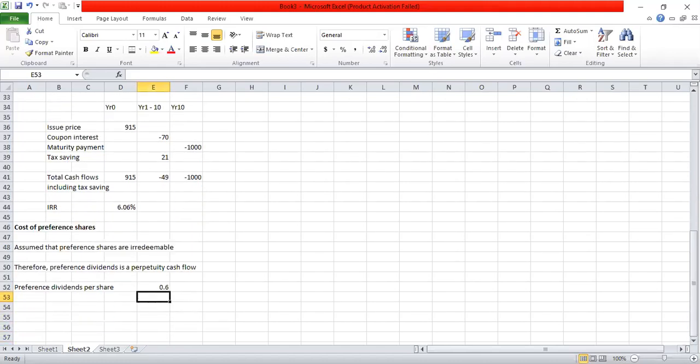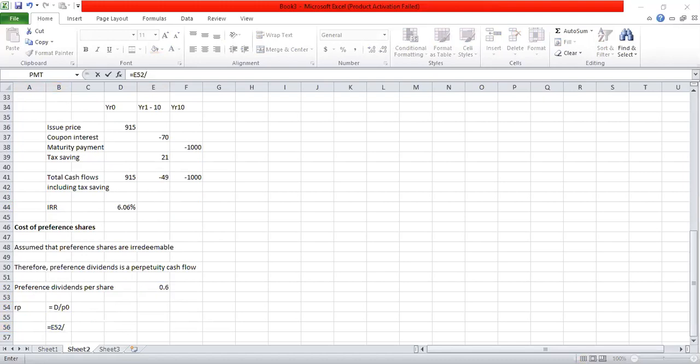So we can calculate the cost of preference shares, RP. That will be equal to dividends divided by P0, the current price. There is no growth rate, it's a perpetual cash flow. So we know dividends is 0.6.